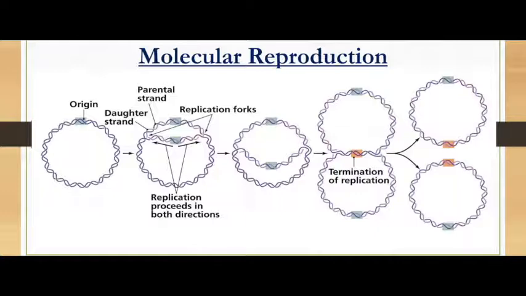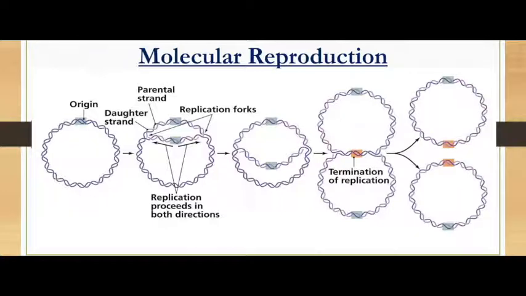You can see in the first picture the parent cell and its origin. In the second picture you can see that the creation of the daughter strand is taking place. This is where DNA synthesizes one new strand, a replication of the original DNA. This replication proceeds in both directions.